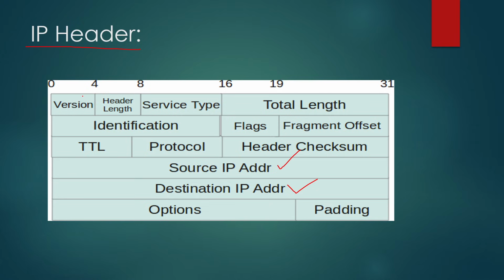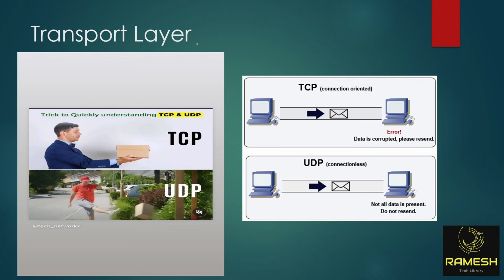Now, I'm moving to the next layer, the transport layer, which is very important. Once your product is packed with good stuff, you need to transport, right? Yes or no? So in transport layer, you have two protocols. One is TCP, another one is UDP. Very important protocol. So the data is ready. Now you need to transport, right? When you order a mobile phone, the e-commerce person packed everything very good, but that needs to be transported, right? So here also, the data should be transported from your mobile phone or your computer to another location. That is called server.